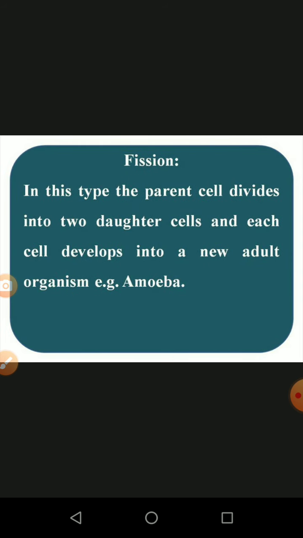And fission: the parent cell gets divided into two daughter cells, each cell developing into a new adult organism. Example: amoeba fission, that is called pilathal, splitting into two.